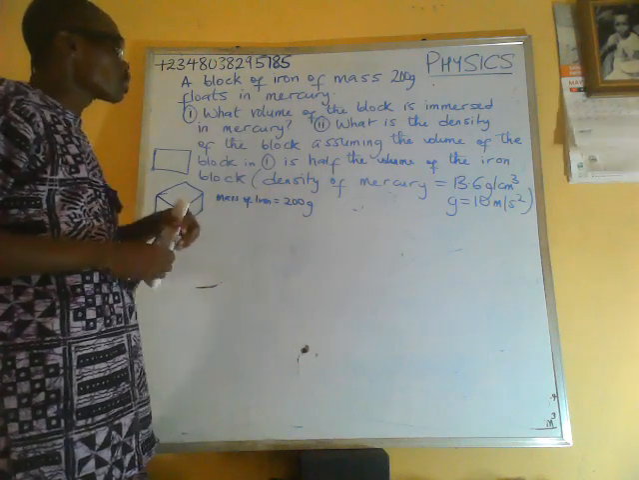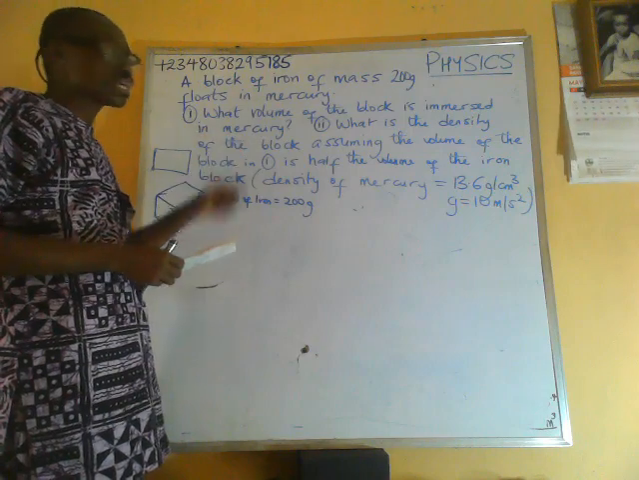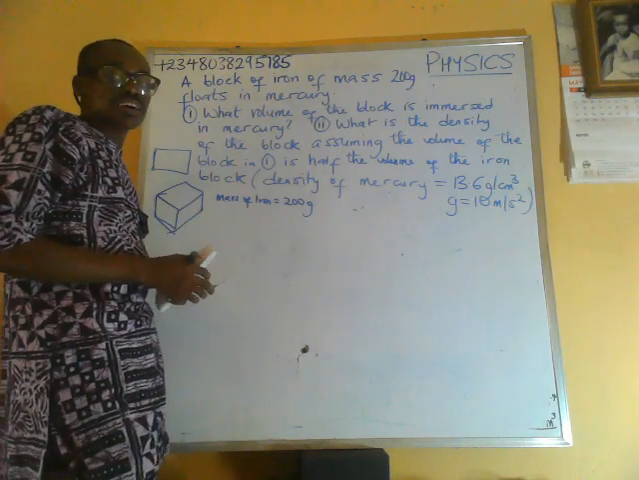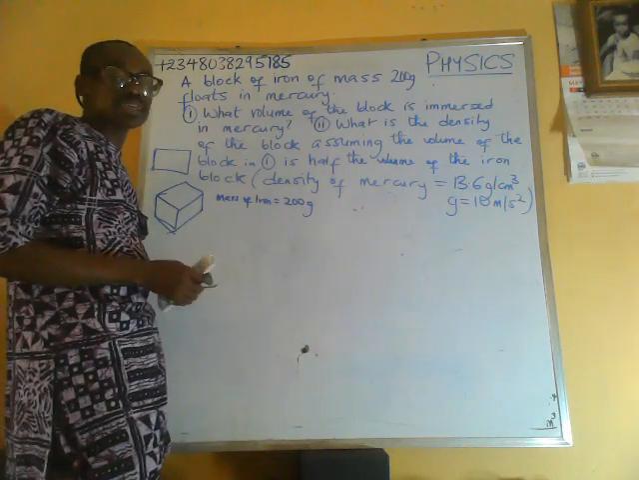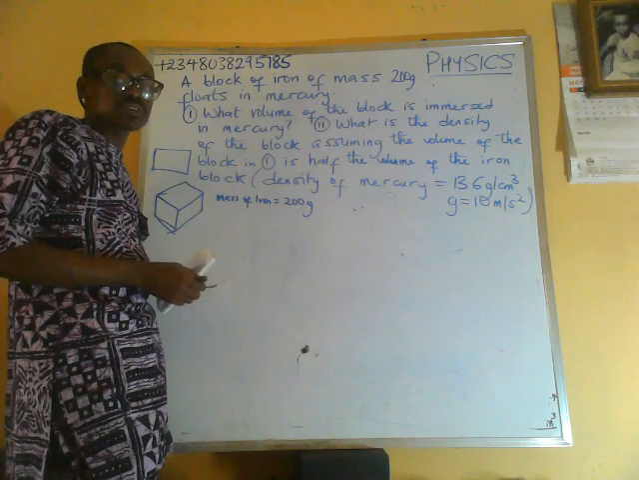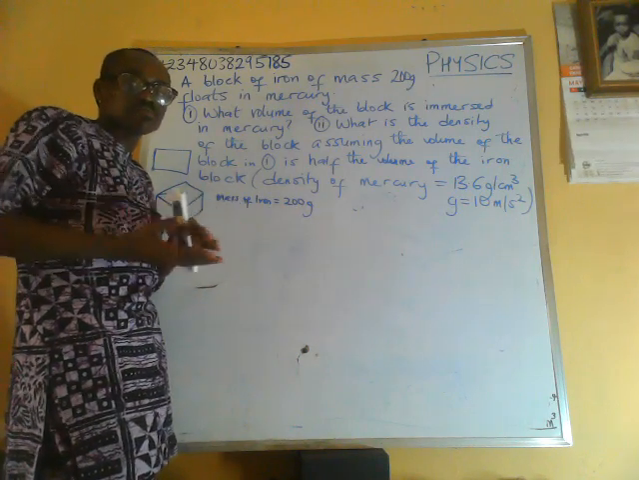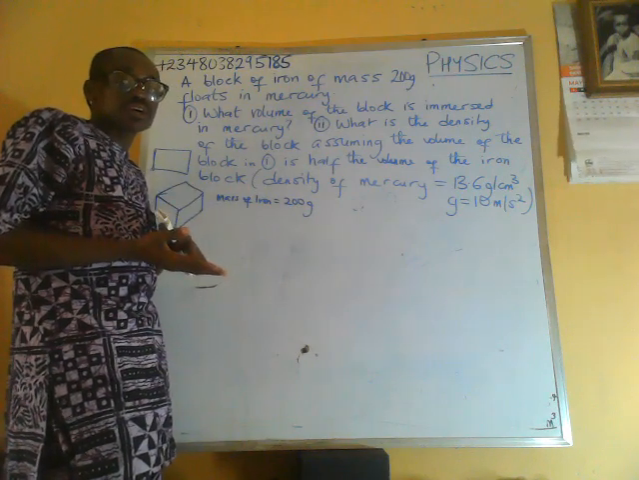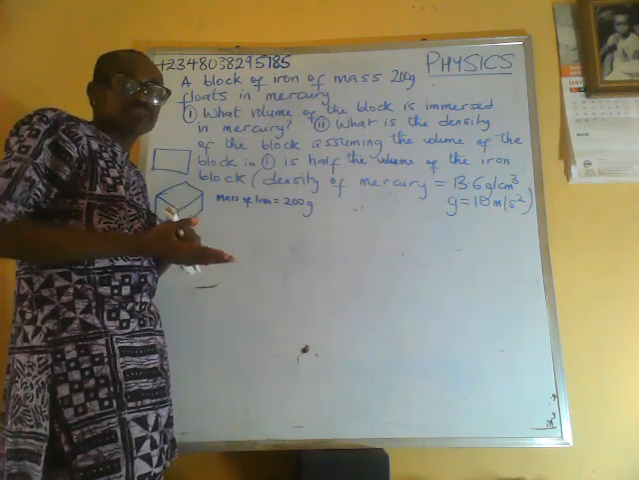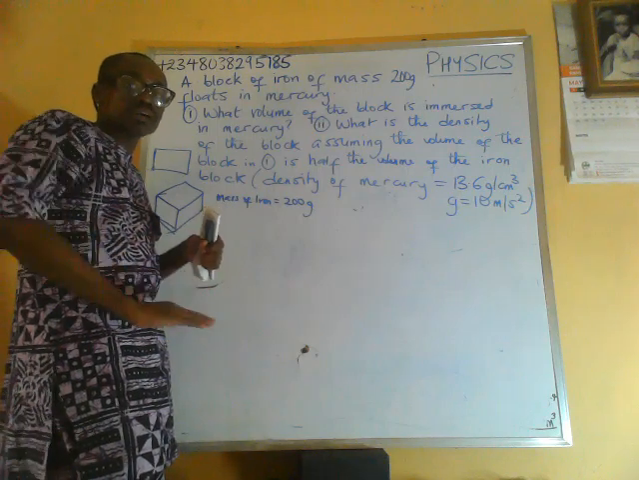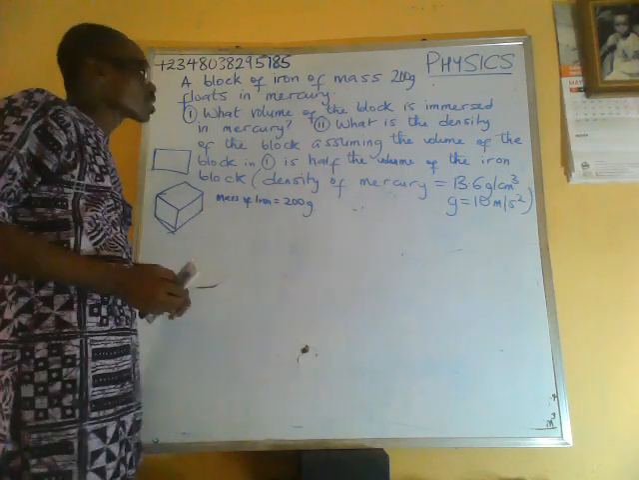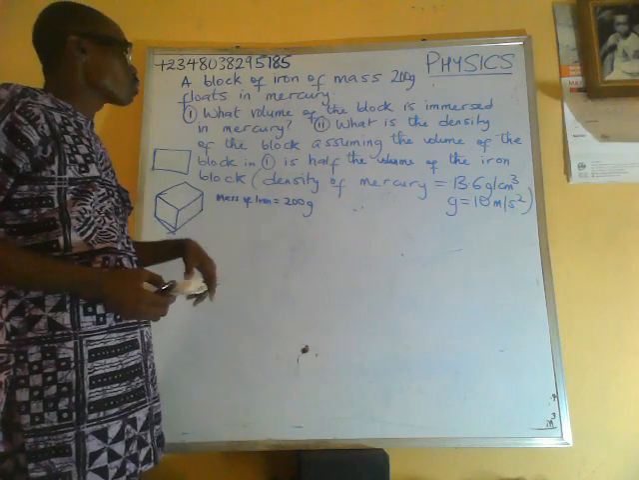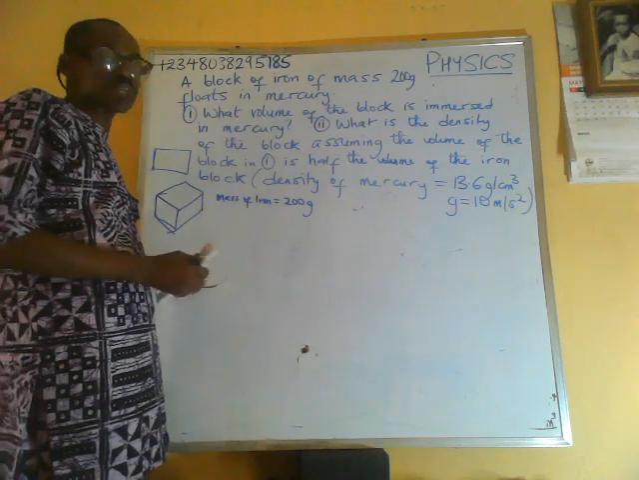So what volume of the block is immersed in mercury? For it to float, that means a certain portion of its volume is going to be above the mercury, while a certain portion will be beneath the mercury. So what volume of the block is immersed in mercury?